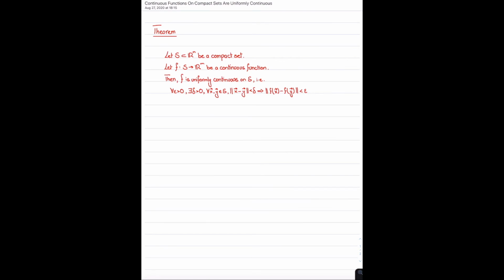on compact sets are uniformly continuous. So, as a theorem, you should know that all uniformly continuous functions are also continuous. It's a very straightforward proof, and you can do that one on your own. The opposite is not true. Not every continuous function is uniformly continuous. You can come up with several examples.